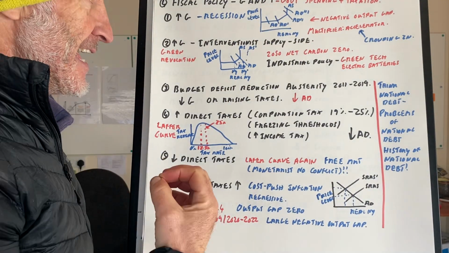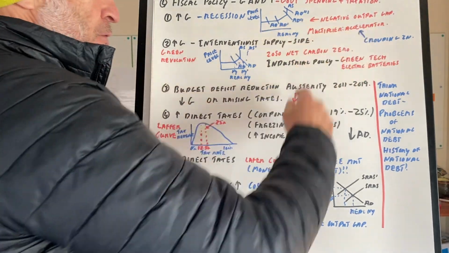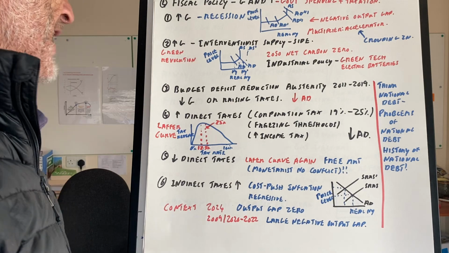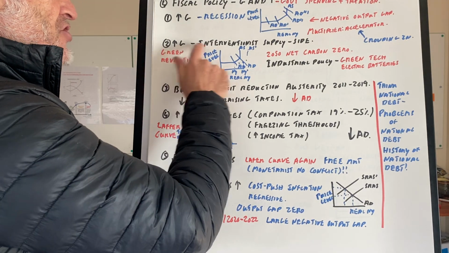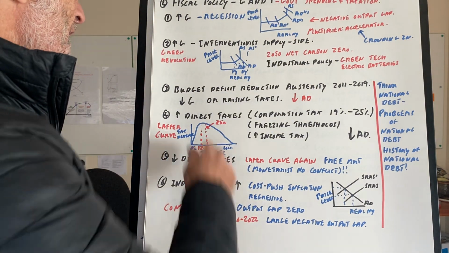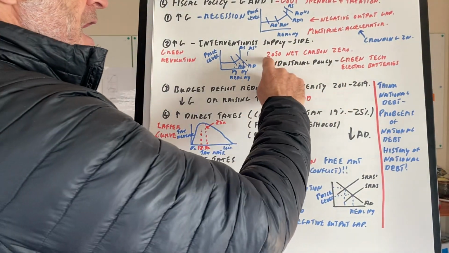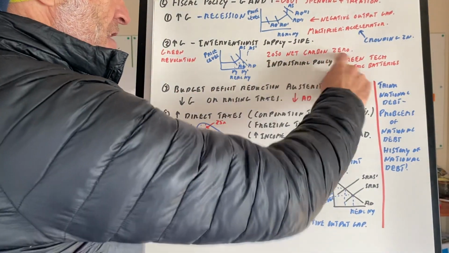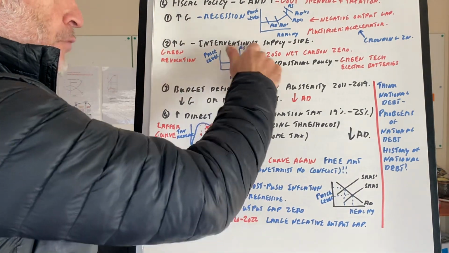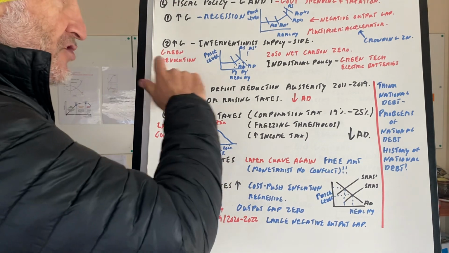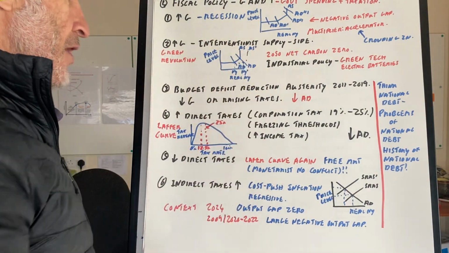However, in a recession, negative output gap, you would increase G, the multiplier and accelerator kick in, we might get crowding in. Okay. Increased G, intervention supply side, good idea, green revolution, etc. Part of industrial policy. 2050, you want to get to net carbon zero. If it works, then we'll get cheaper energy at the end of the day. But obviously, if we increase G, the national debt will go up.